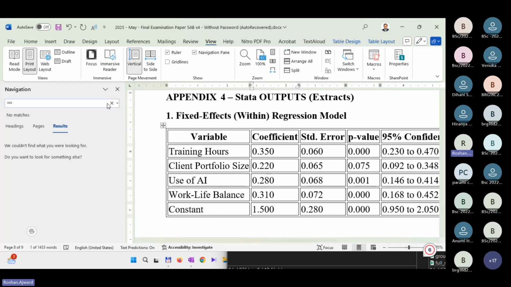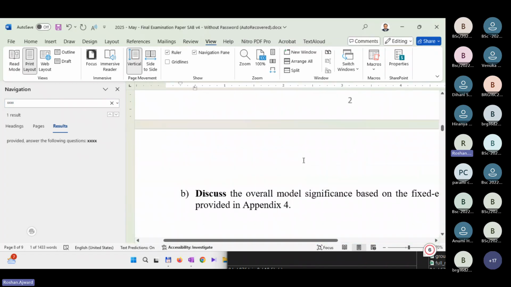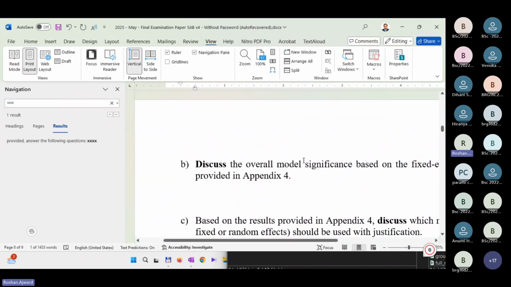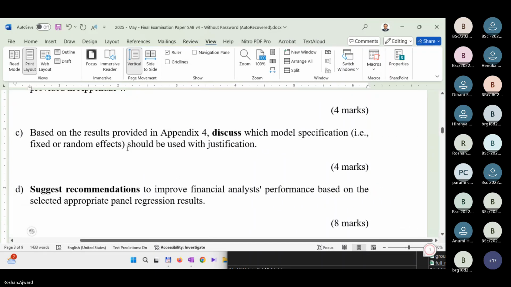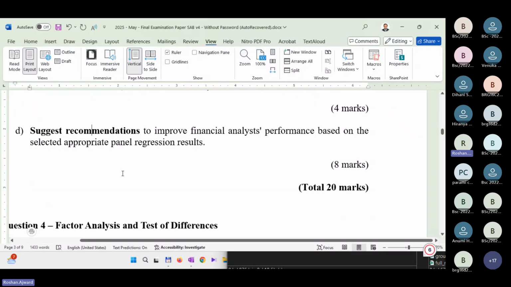X marks, so it's easy to navigate. Okay, so then the last one is provide recommendations. Now here, when you provide the recommendations, you have to use the correct model. Now, of course, here we understood it's the random effect model. So look at the random effect, the appropriate panel regression results, and give the answer.